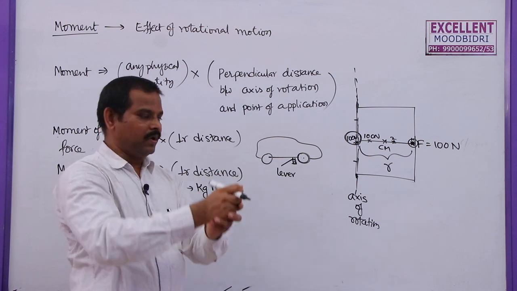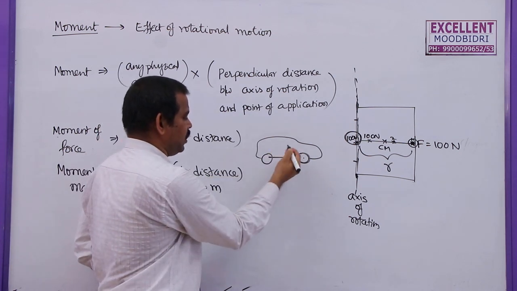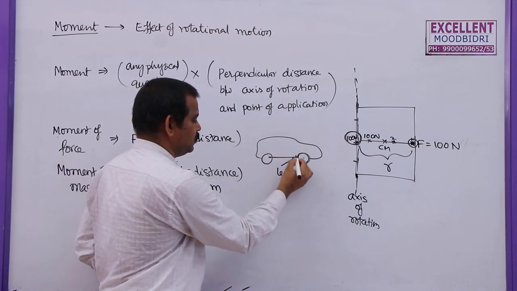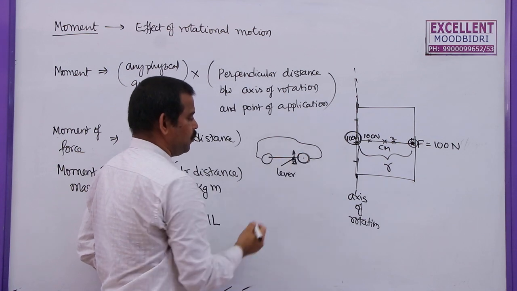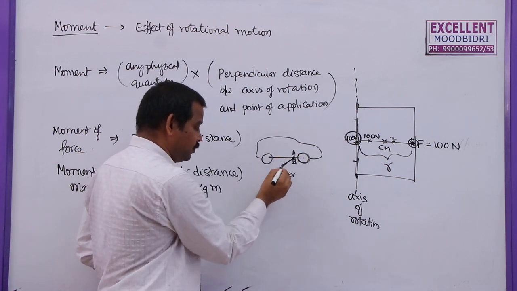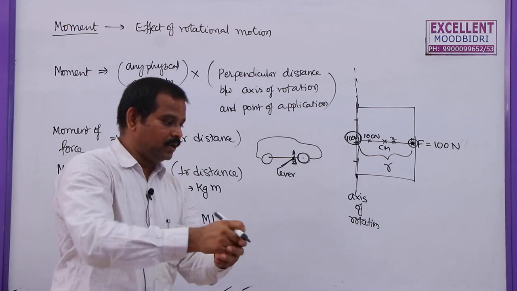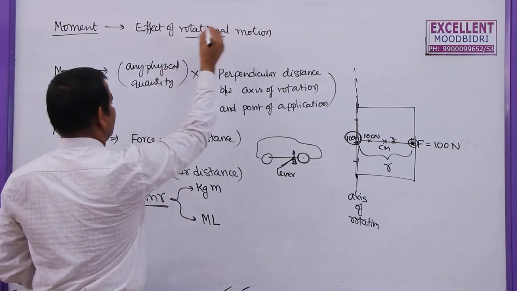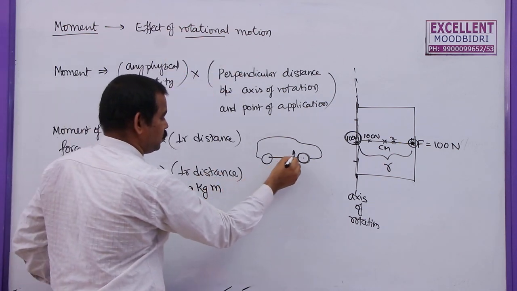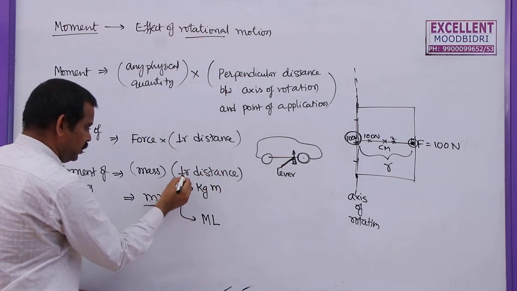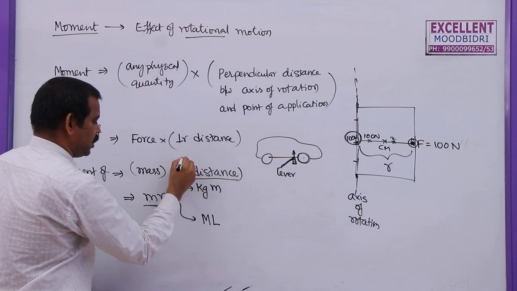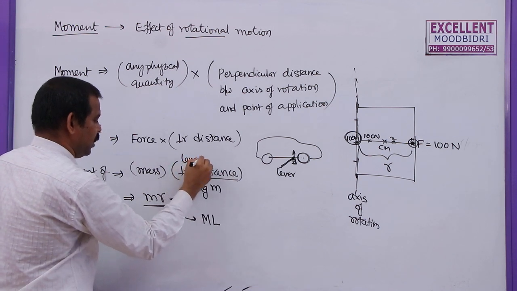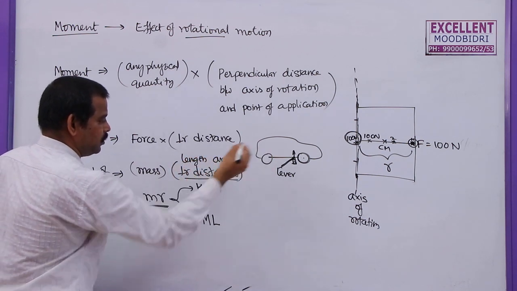If you rotate the lever, we can lift the entire car about this point. If the length of the lever is more, it is easy for us to lift the car. That means the effect of the rotation will be more if the length of the lever is more. So, this perpendicular distance is also called the length of the arm.